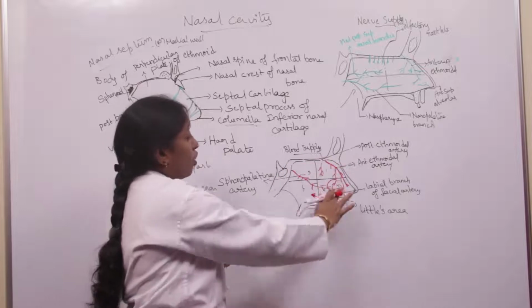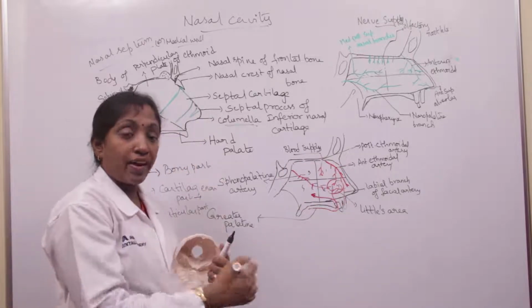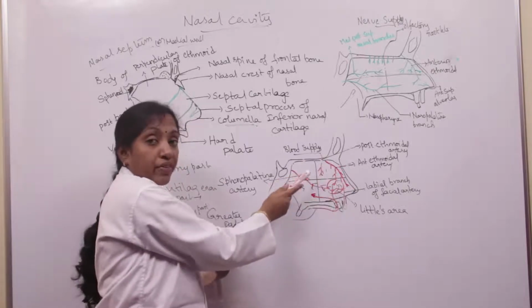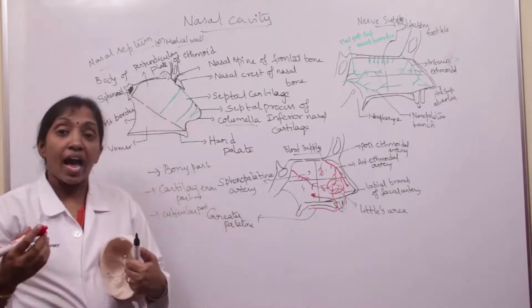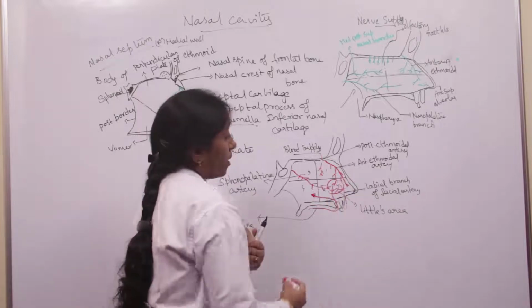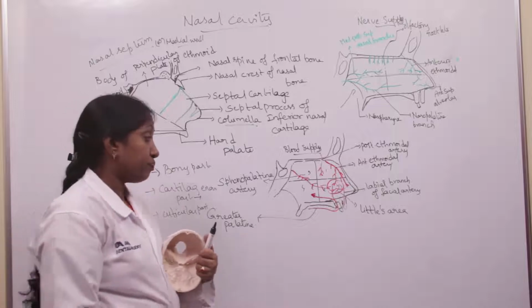So the medial wall of the nasal septum is divided into 4 quadrants: antero-superior quadrant, antero-inferior quadrant, posterior-superior quadrant and posterior-inferior quadrant. The antero-superior quadrant is supplied by the anterior ethmoidal and posterior ethmoidal arteries. And the antero-inferior quadrant is supplied by the labial branch of the facial artery.